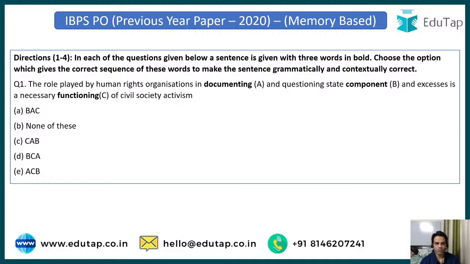So the first 4 questions were word rearrangement. This is a new type of question that was recently introduced in IBPS PO from the pattern of RBI, or you can say from the pattern of SEBI.